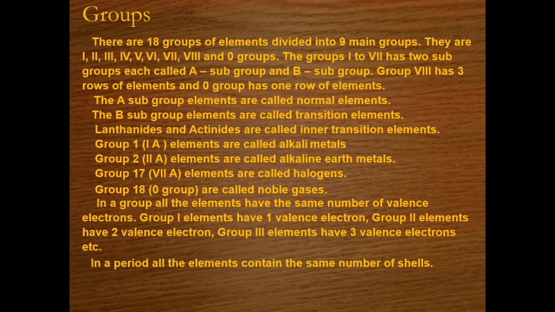Clear? When we talk about their valence shell, in a group they all have the same valence electrons, and therefore they show similarity in their chemical properties.